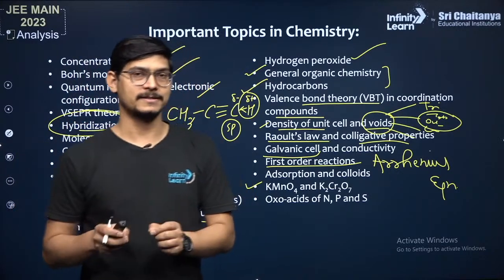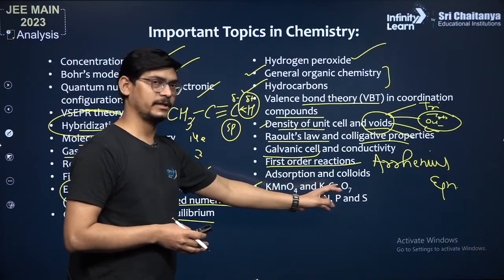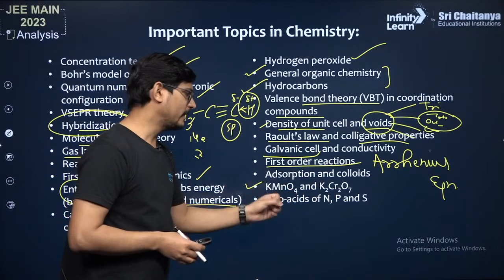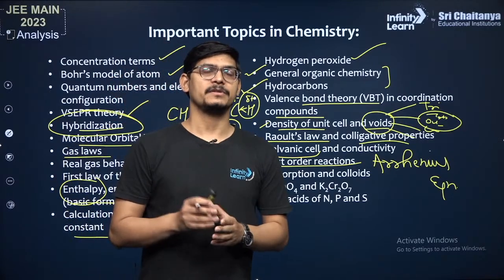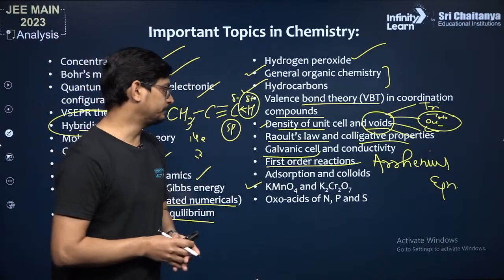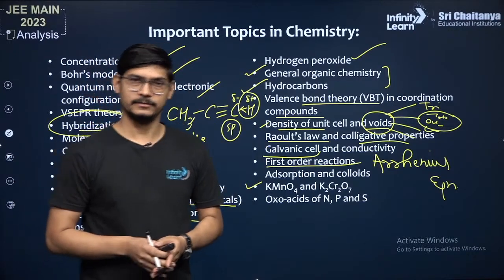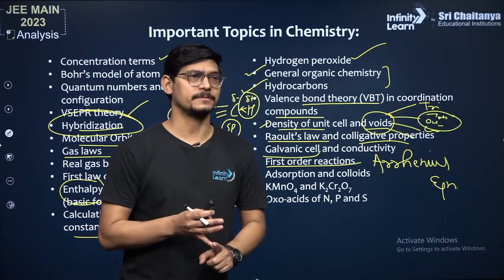D block element के last में preparation and reactions of potassium permanganate and potassium dichromate, इनको अच्छे से कर लेना, ठीक है. Why? Because there are many reactions in KMnO4 and K2Cr2O7 which are asked in many different parts of chemistry. For example, redox reactions, right? For example, redox reactions, or in volumetric analysis, or in some basic concepts of chemistry.